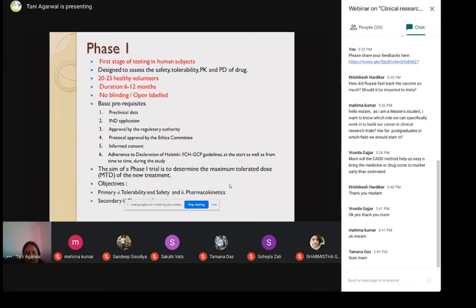So this usually recruits 20 to 25 healthy volunteers, and it's a short phase of 6 to 12 months. Mind you, there is no blinding, or it is open labeled. Open labeled means that the patient knows what drug he or she is being given.